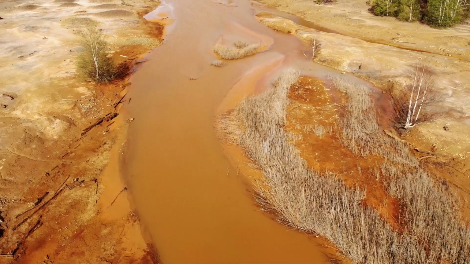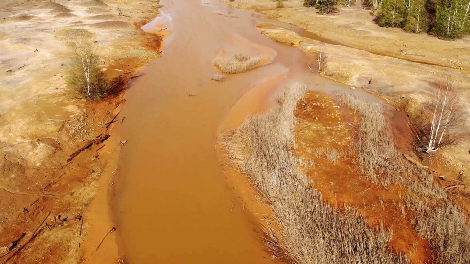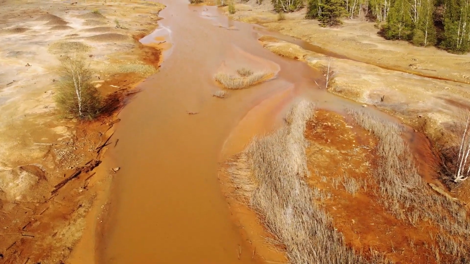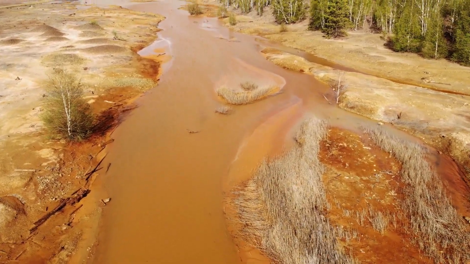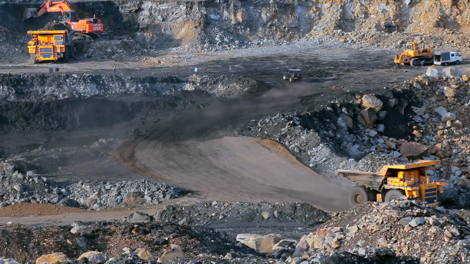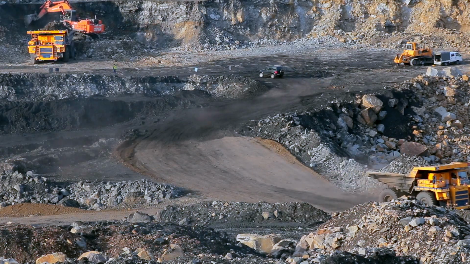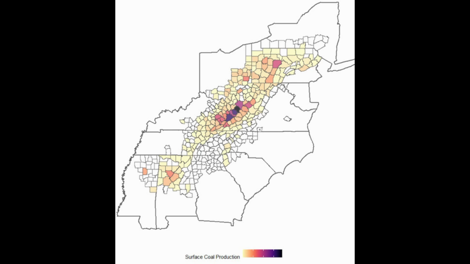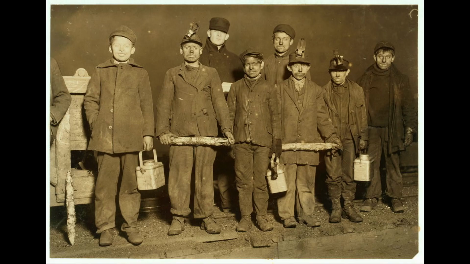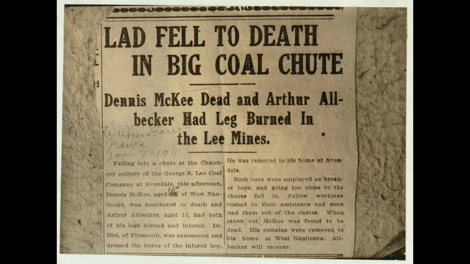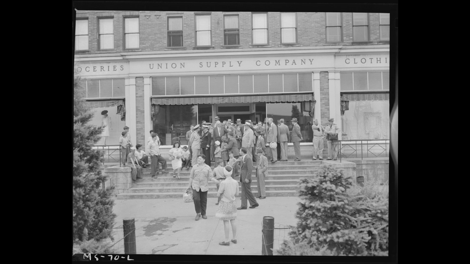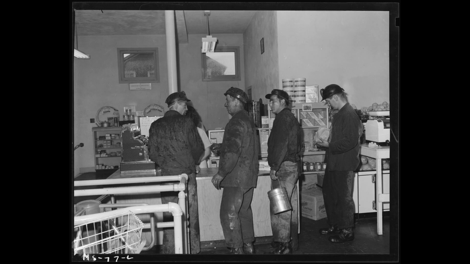On top of its negative effects on ecosystems and human health, the severity of AMD is magnified in impoverished areas. The extraction of coal does both great environmental and social harm. Appalachia has been exploited for coal production since the start of the Industrial Revolution. Coal mine workers experienced high rates of disease, high rates of workplace fatalities, and were stuck in poverty with company towns or other similar exploitative systems.